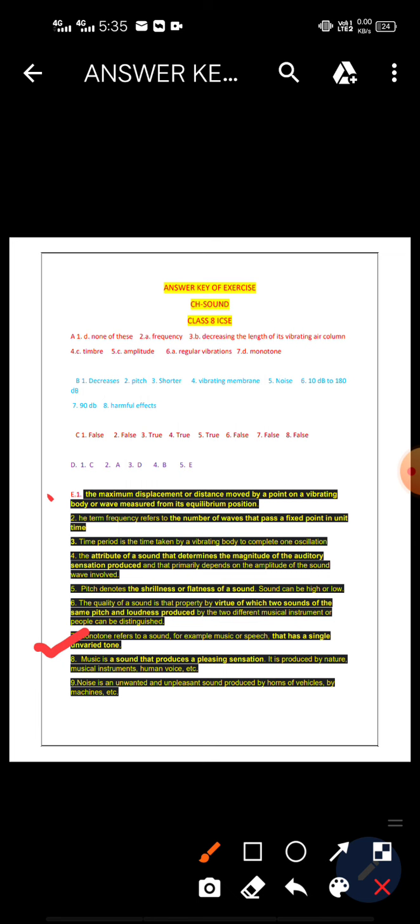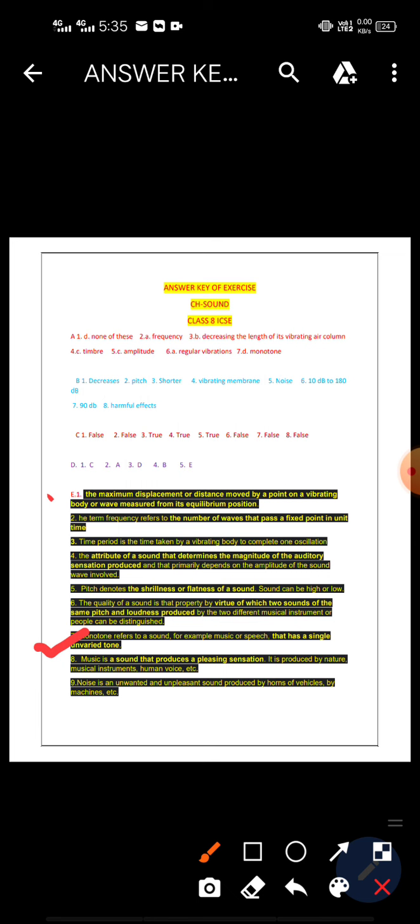Music is pleasant to our ears whereas noise is unpleasant. This type of question is coming, and experimental questions are not necessary, so you just have to read your textbook very carefully.